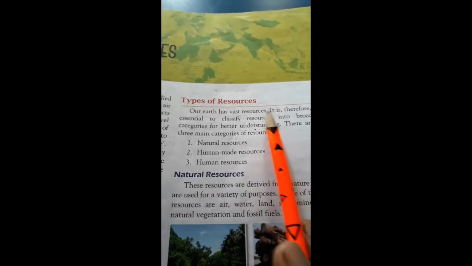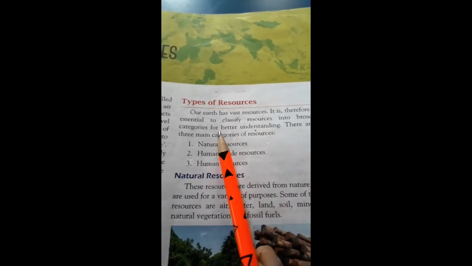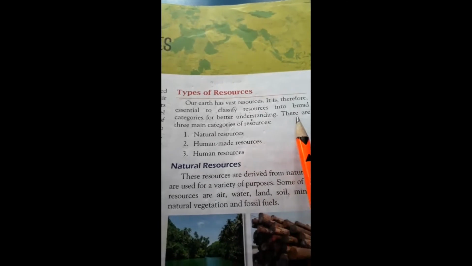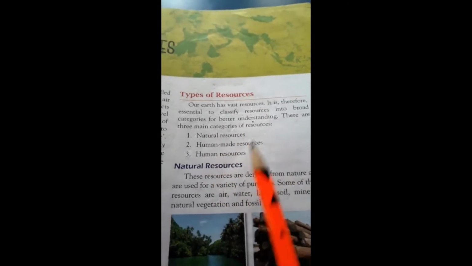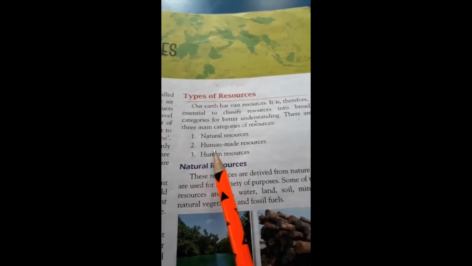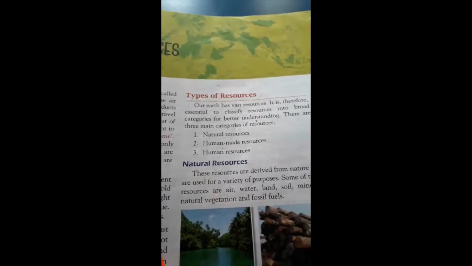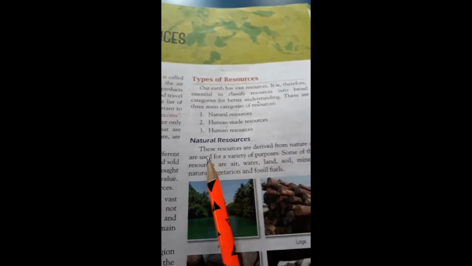Suppose we want to classify the resources, then we have to broadly categorize them to understand. There are three main categories of resources. How many categories? Three categories. First is natural resources, second is human made resources, and third is human resources. So first point, natural resources.